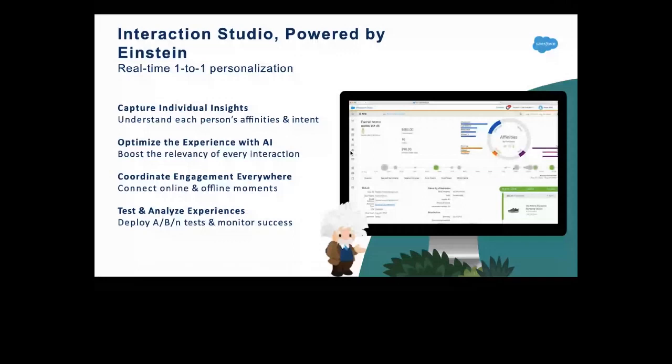So we want to collect all the data, and then engage everywhere by connecting online and offline experience, right? And on top of it, you have the data, you have Einstein, and on top of this, how do you want to succeed in making the quality of data? Would you like to engage? Would you like to build some kind of Einstein recipes to coordinate this entire data, and then bring out some kind of recommendations? You want to build some kind of A/B tests. You want to do some kind of dynamic testing in order to get the right results, or you want to send this data back to Journey Builder and then shoot some sort of one-on-one personalization emails to the customers, right? How do you want to monitor the success?